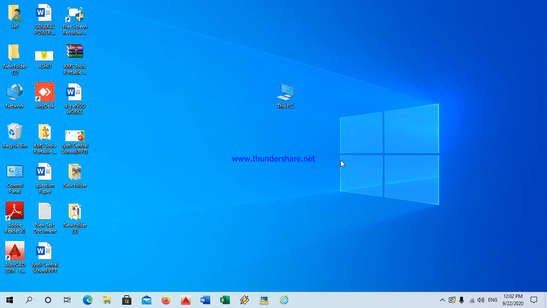See, take your cursor near the icon. Just click on the icon. See, this is highlighted. Is it right? This is the selected icon.